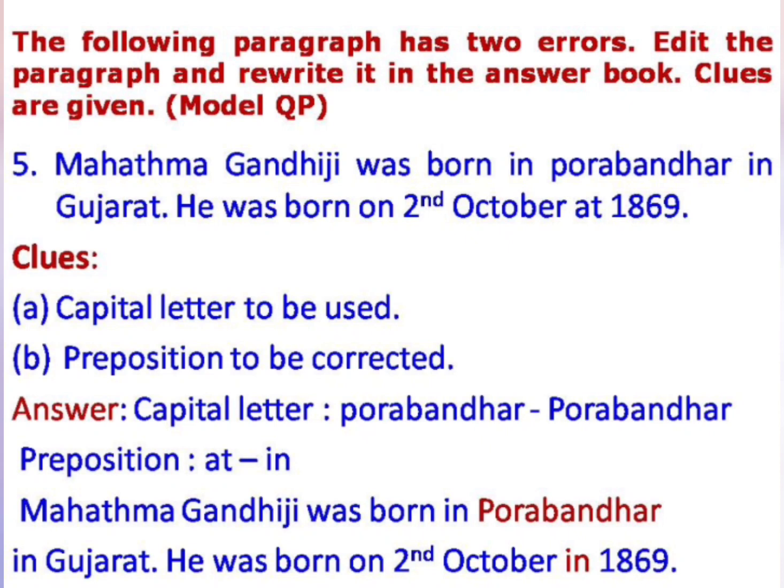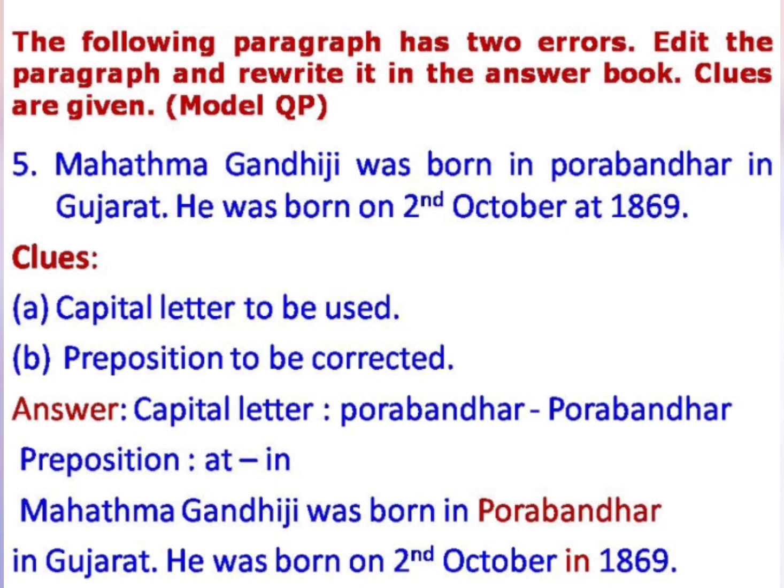Next question. This question has been taken from the model question paper. Mahatma Gandhi ji was born in Porbandar in Gujarat. He was born on 2nd October at 1869. So here Mahatma Gandhi ji was born in Porbandar. So Porbandar is a noun. Noun should always begin with a capital letter. So this is the error there. You need to replace small p with capital P.